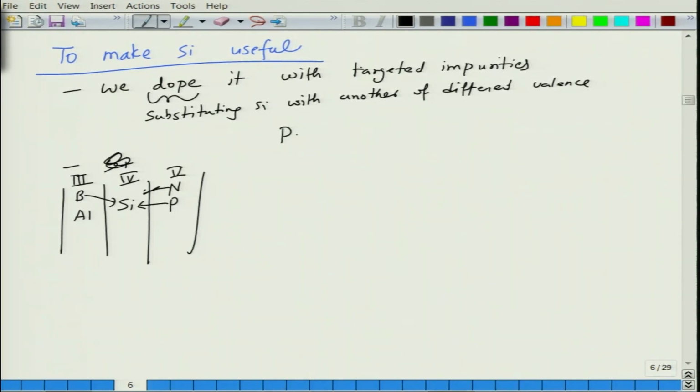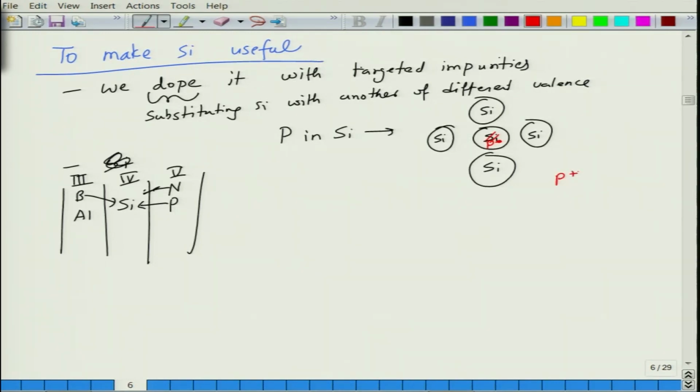So if you put phosphorus in silicon, let us say this is the configuration we have. This is pure silicon. Let us say silicon is surrounded by 4 neighbors. Now, let us say I replace one of these silicon atoms with phosphorus, so now this becomes phosphorus. Phosphorus has an extra electron because phosphorus is 5+ and silicon is 4+.